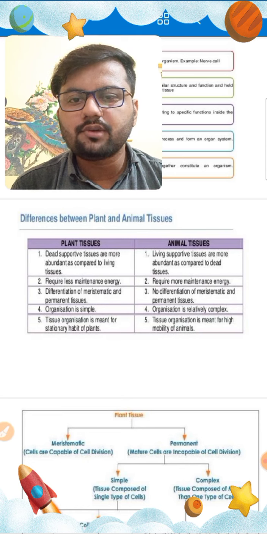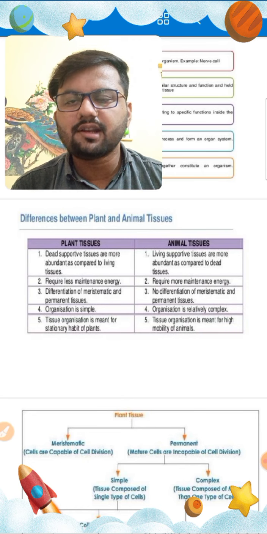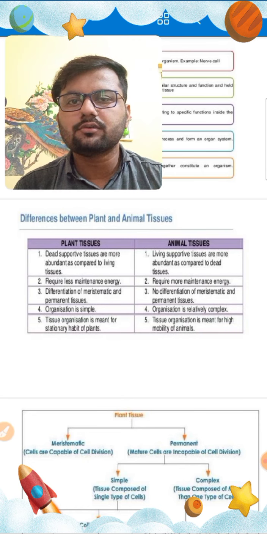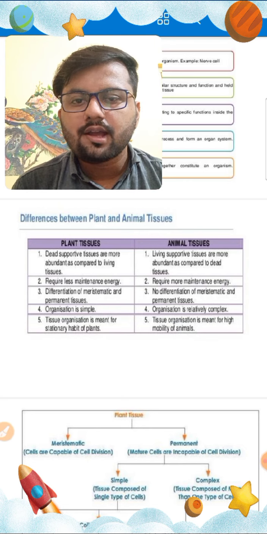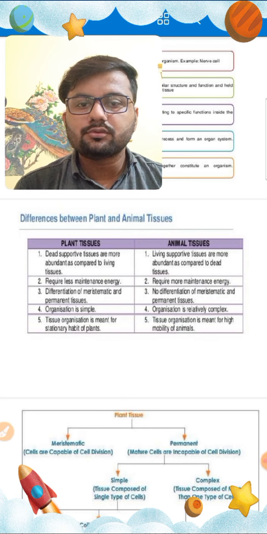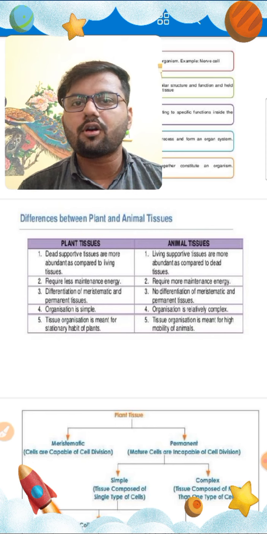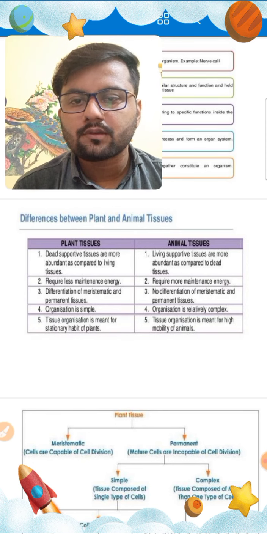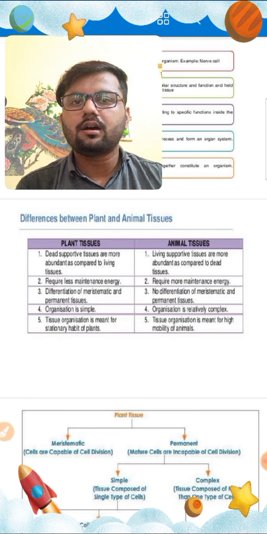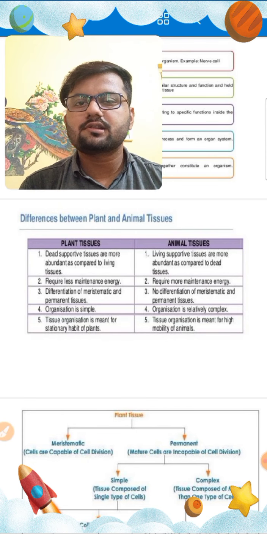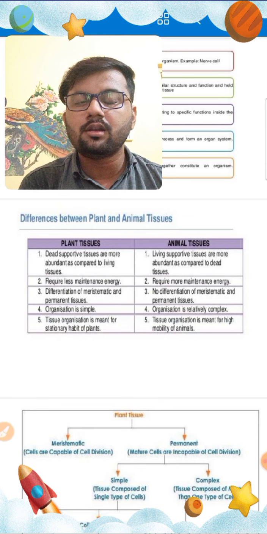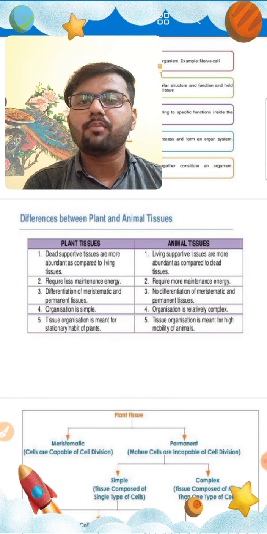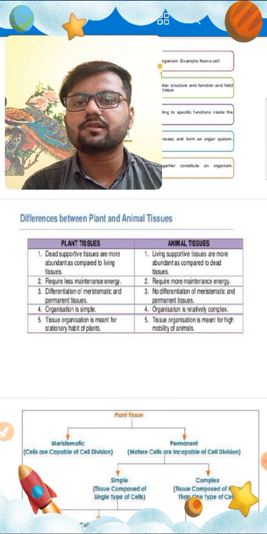Plant tissue is differentiated into meristematic tissue and permanent tissue, and in animal tissue no differentiation of meristematic and permanent tissue is there. Second, in the plant body tissue organization is very simple, whereas in the animal body tissue organization is complex.